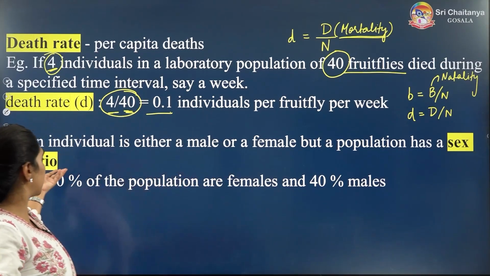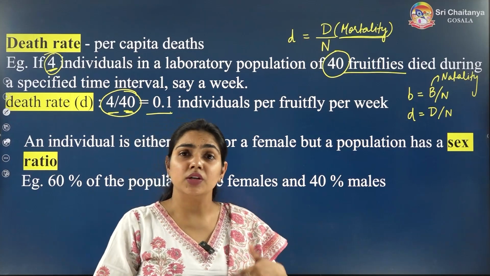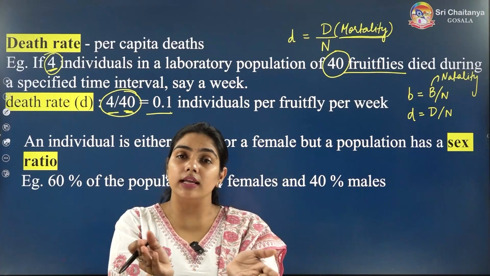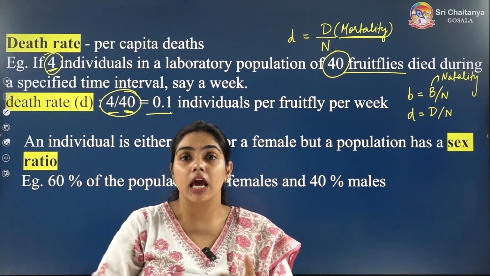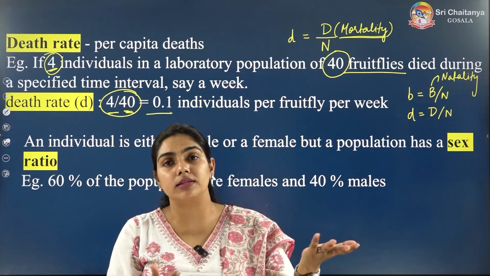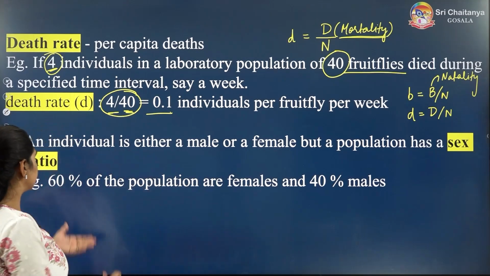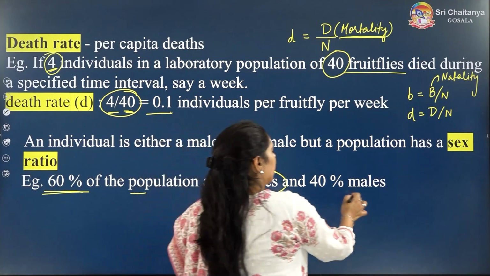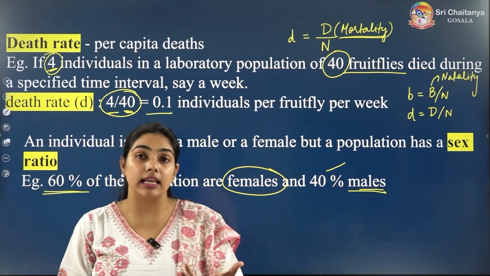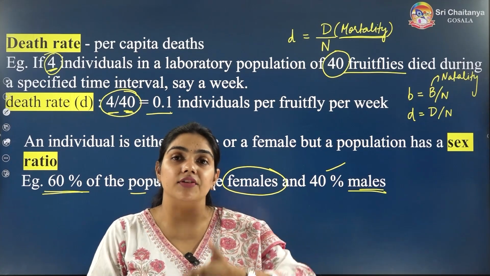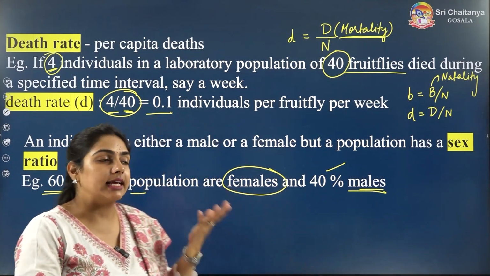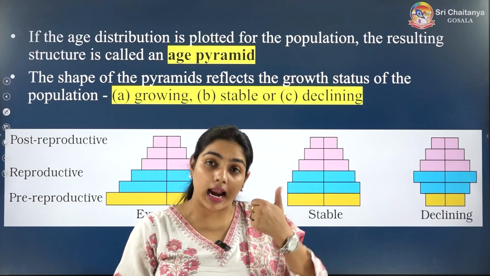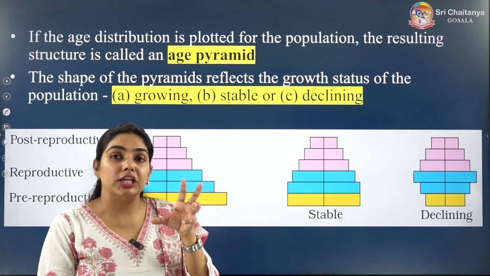Now let us understand age-sex ratio. An organism will not have a sex ratio, a population only. In a population of 100 individuals, we can say how many percent of males are there, how many percent of females are there. For example, if in a population 60% are females and 40% are males, we are telling the percentage of male and female in a population, that will be sex ratio. And the next population attribute is very, very important and easy to understand, that is age pyramids.